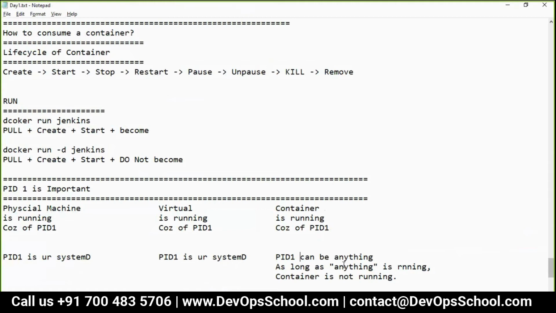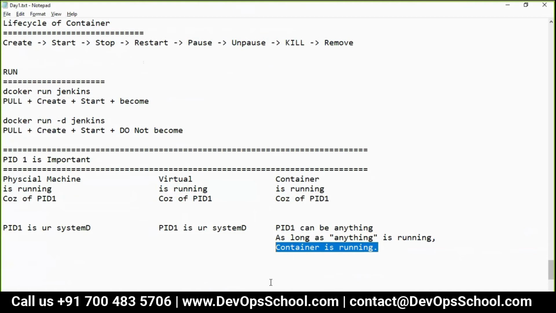Container is running, right, Rajesh? Sorry, container is not running. I think you updated it. Not running. Container is running, right? PID can be anything as long as anything is running, container is running. Third line. Yeah, correct. Thank you. Okay. Guys, conceptually, did you understand this very important statement?